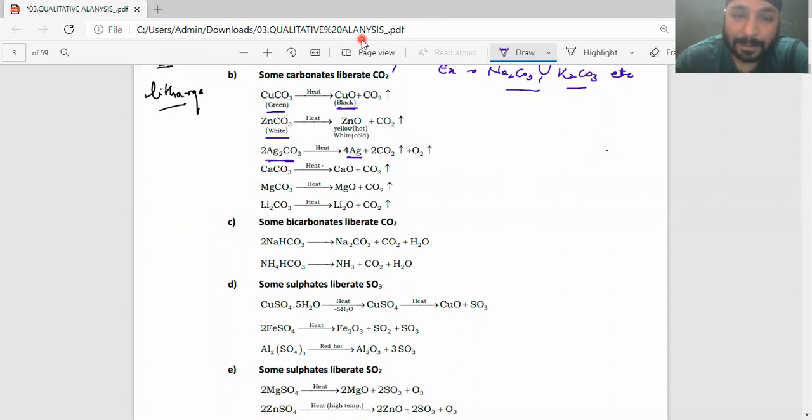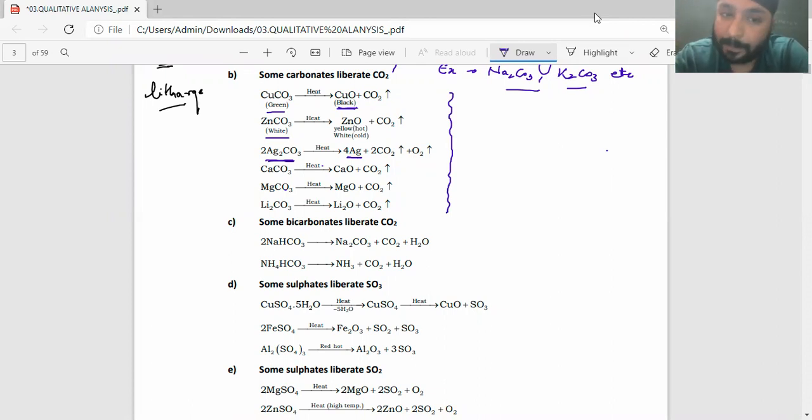Now, understand one more thing. Calcium carbonate, magnesium carbonate, lithium carbonate, everyone will form their oxide, and the corresponding carbon dioxide will eject out. So this is the general reaction of carbonates: the element forms oxide and I'll get carbon dioxide. And oxides have more lattice energy as compared to carbonates.